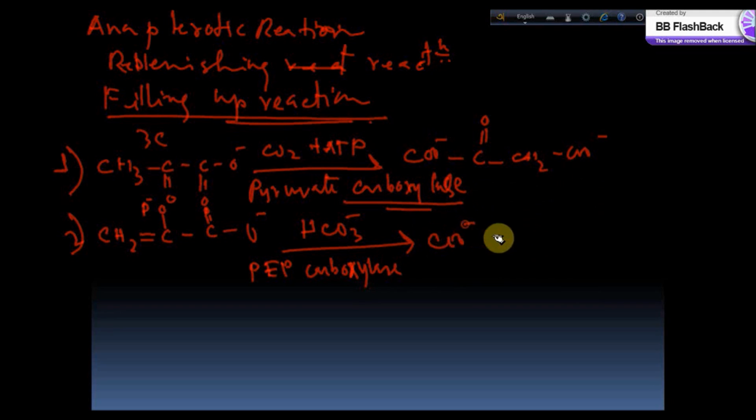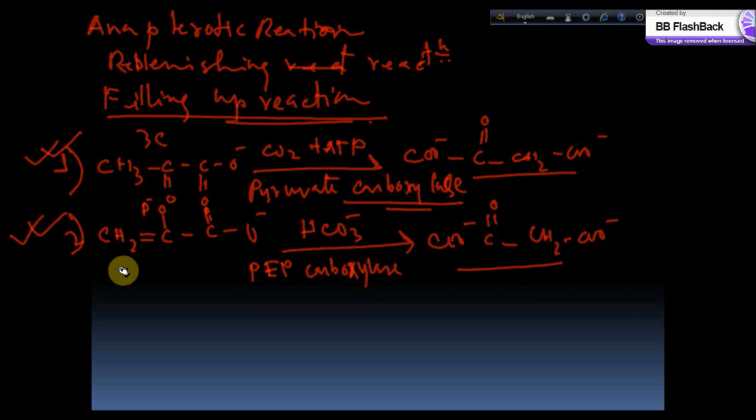The structure is the same here. Now both of this oxaloacetate that has been produced from the pyruvate or from the phosphoenol pyruvate can undergo the tricarboxylic acid cycle to get combined with acetyl CoA to produce citrate.